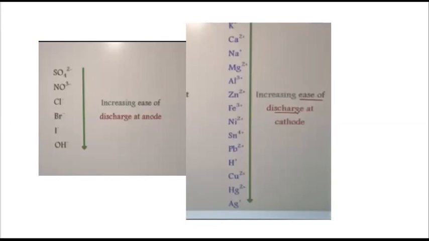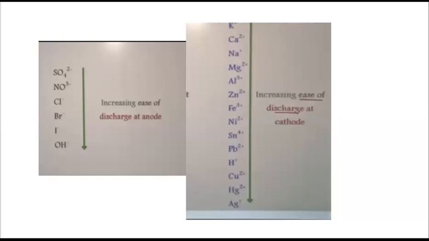Now I want to mention the electrode potential, because otherwise you will not understand. Reduction potential means how the sodium ion accepts one electron and changes into a sodium atom. So its reduction potential will be there. The standard electrode potential of sodium ion is minus 2.71 volt and of water is minus 0.83 volt.